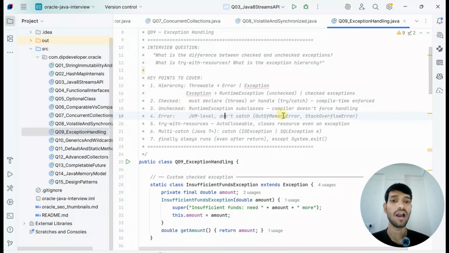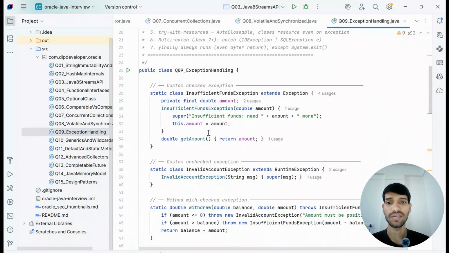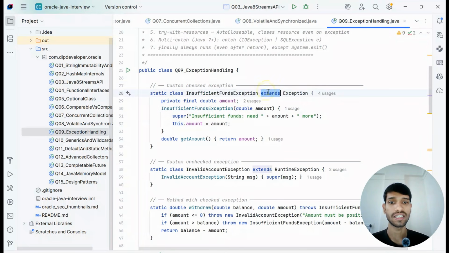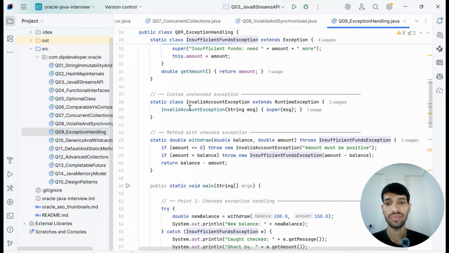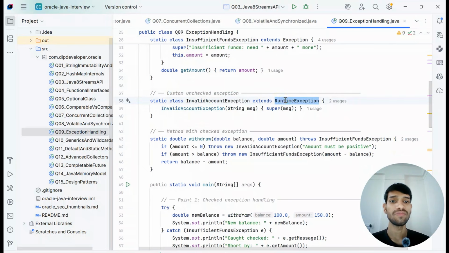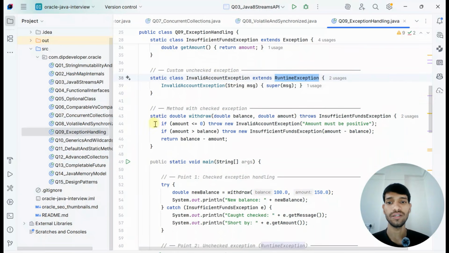Errors are like out of memory error, stack overflow error. So now let's understand with some example. If you want to create custom checked exceptions, we need to extend the Exception class, and you can do your implementation. For the custom unchecked exception, you need to extend the RuntimeException class. So these things you need to know properly.